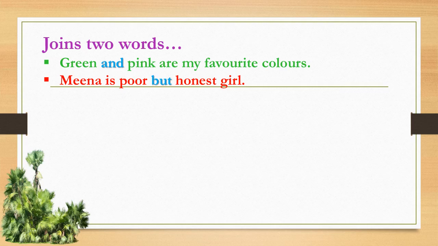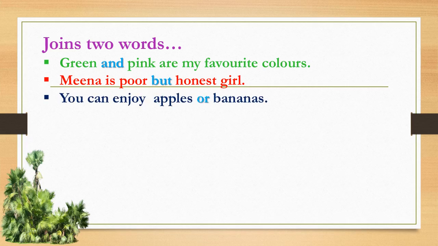Meena is poor but honest. Here honest and poor are the two words we connect with but. You can enjoy apples or bananas. So apples and bananas are the words and we join them with the word or. So here and, but, or are the conjunctions and they join the words.